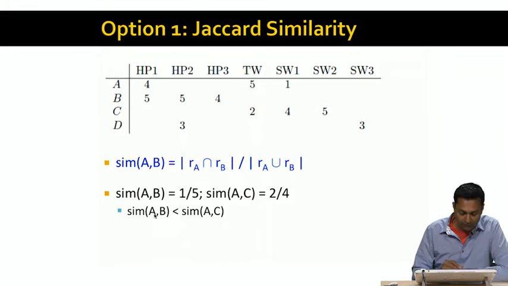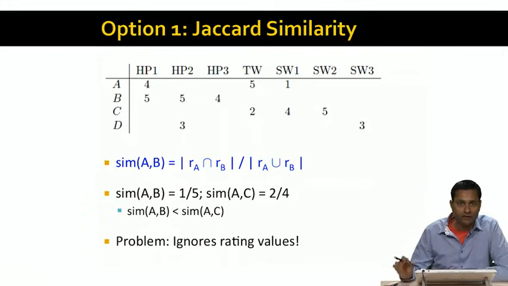Notice, though, that when we compute similarities in this way, the Jaccard similarity of A-B is actually less than the Jaccard similarity of A and C. This is counter to the intuition that we wanted to capture, that A and B are actually more similar than A and C. So we'll have to abandon this notion of using Jaccard similarity. The problem with Jaccard similarity that we'd like to fix is that it ignores the rating values. It just notices that A and B have watched 1 movie in common, while A and C have watched 2 movies in common, but it doesn't take into account how they actually like the movies that they watched.